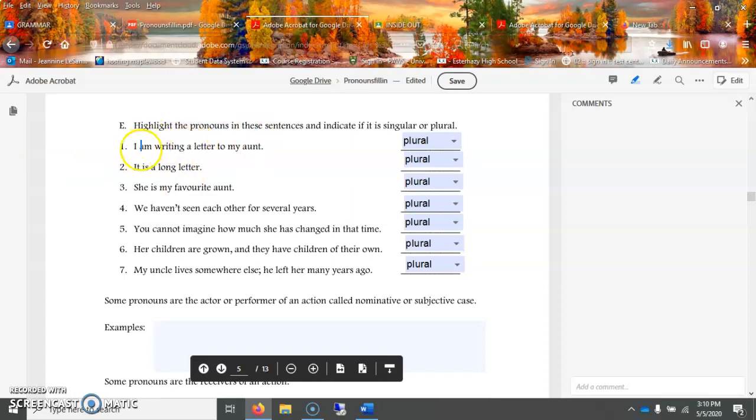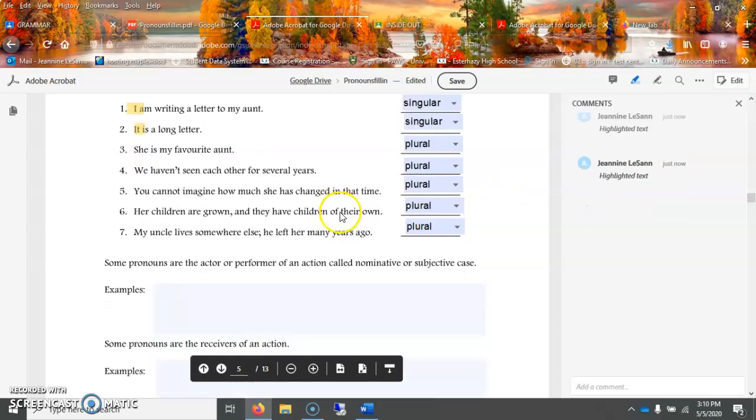So I am writing a letter to my aunt. Is that singular or plural? Well, in this case, it is singular. What about number 2? It is a long letter. Again, it, one person. I, one person. So this one would be singular as well. So let's see if you can get the rest of those examples down.